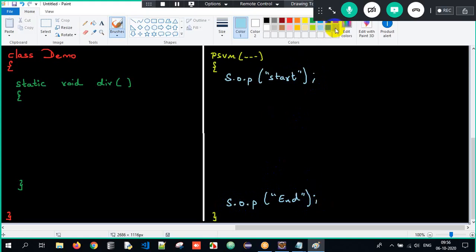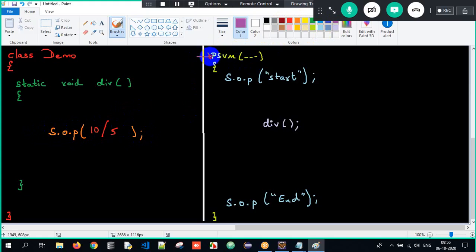So now over here, what am I trying to do? Simply I have to call the method. How will I call the method? I will write div. Then I'll write SOP, open parenthesis close, and I am trying to divide 10 divided by 5 here. So what will be the output, sir? It's very, very simple.